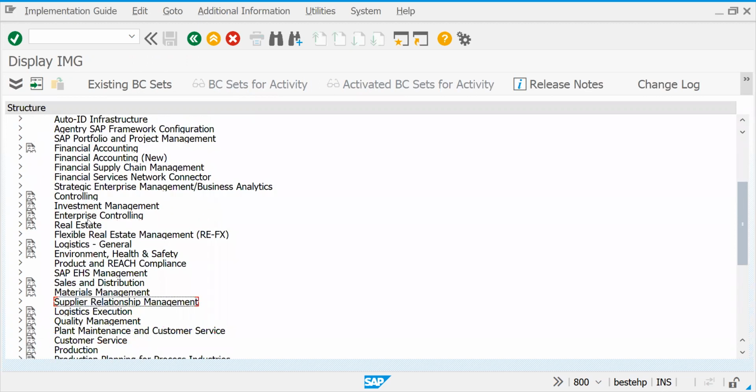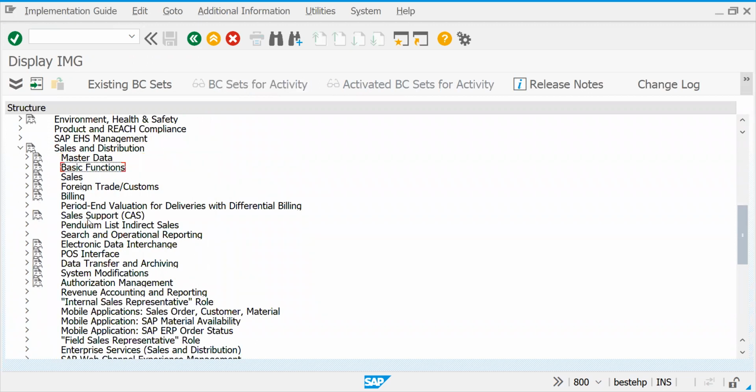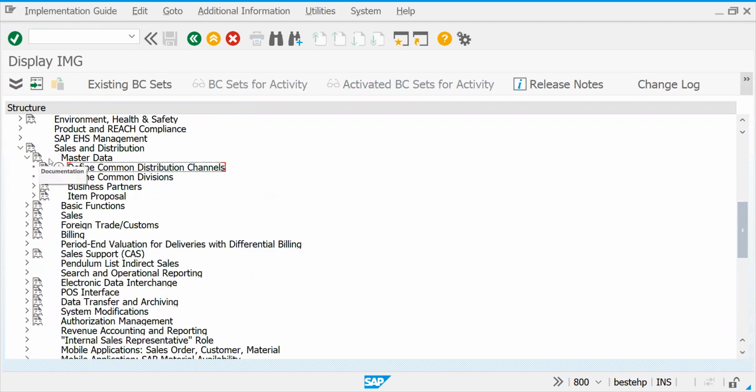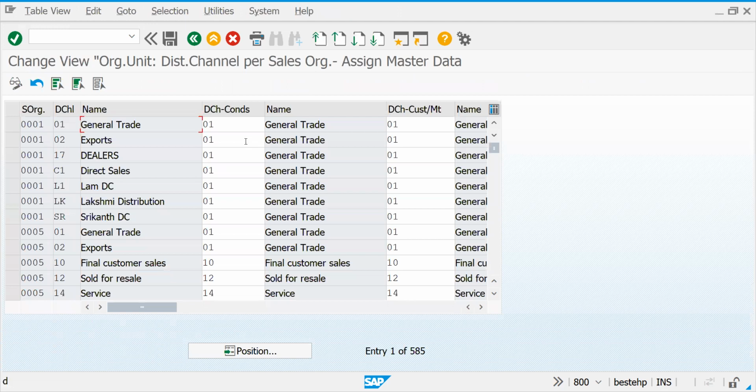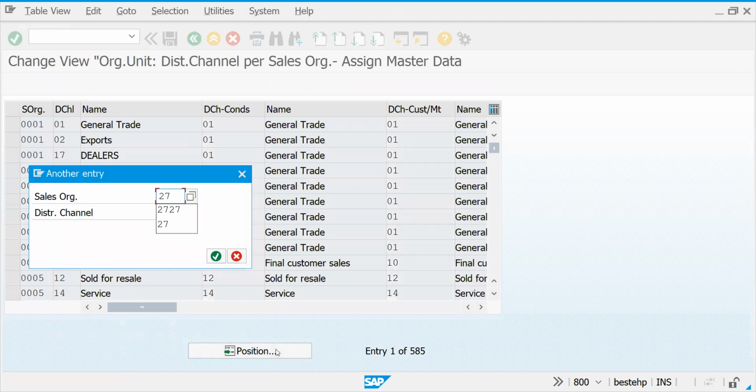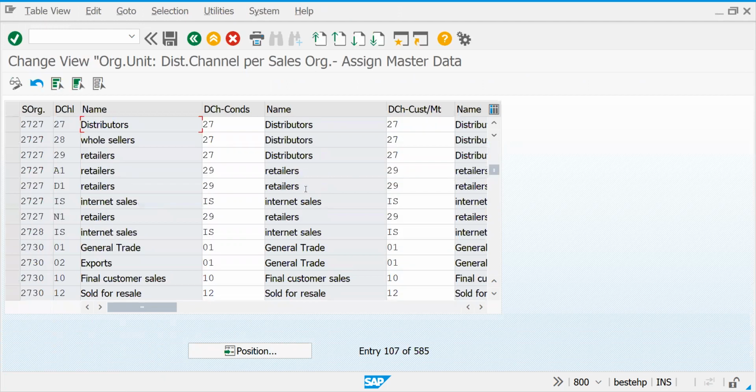You have to come to sales and distribution. There is something called master data. This is the place where you will find it blank actually. That's why you are getting the error. I don't want to use common distribution channel. Let me try to replace it back. This is even for pricing, like if you maintain, I'll show you that one condition, you can do it. Okay, let's do it to 29.